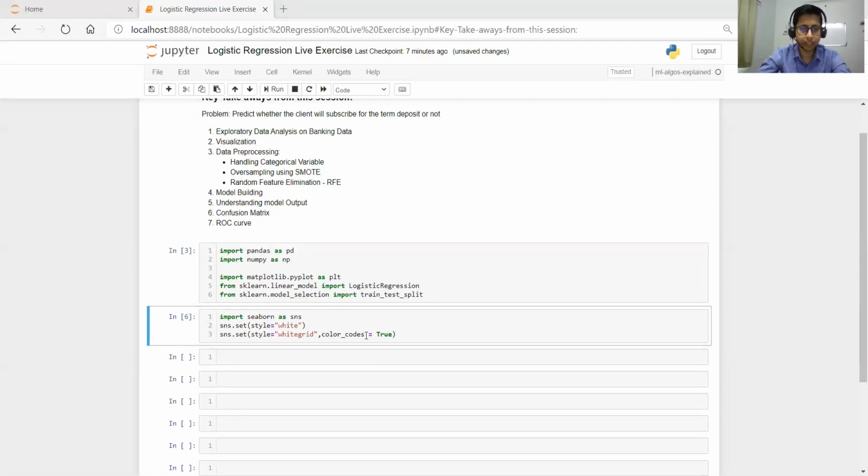So now we have imported some basic libraries. On the way, if we need some more libraries, I will show you how to import them. Now let's import the data also. Then let's read the data file. I will read it using data = pd.read_csv. So where is our file?